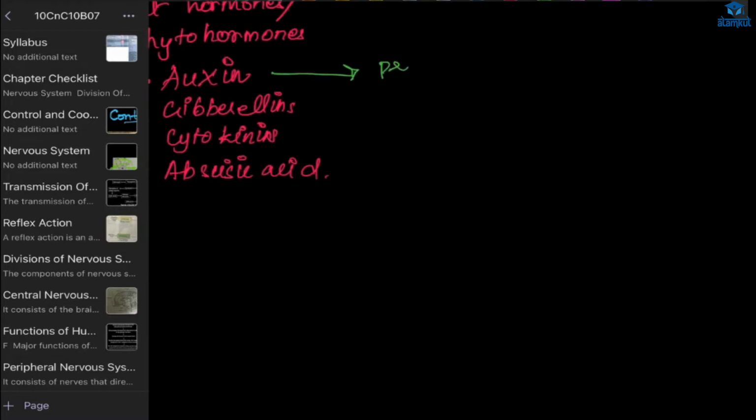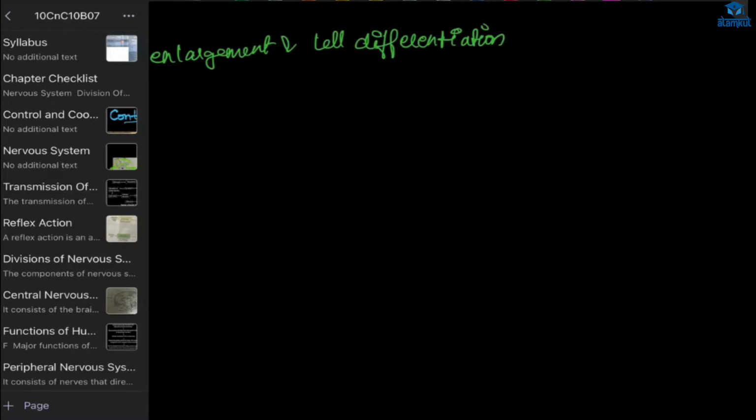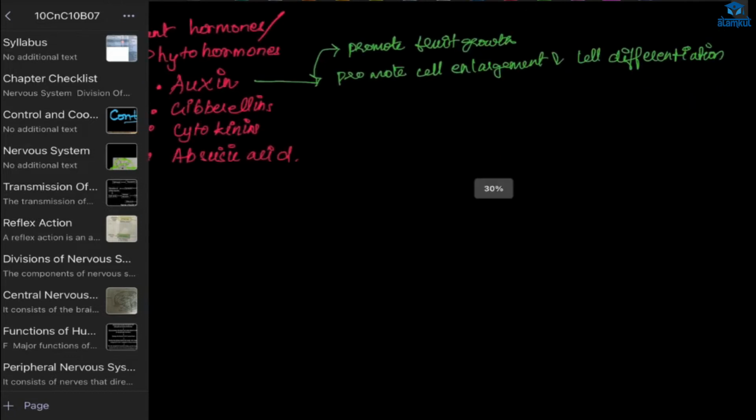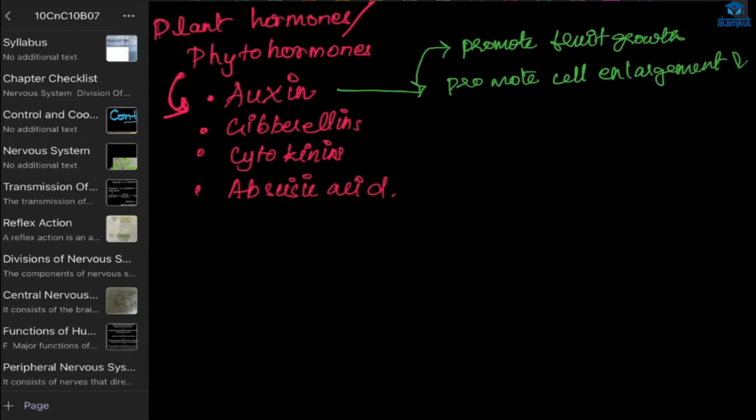It will promote cell enlargement and cell division also. Not cell division, cell differentiation. And one more thing, it promotes fruit growth. All the phototropic and geotropic responses it will also do. This is auxin, we learned about this. And where is auxin made? It is made at the tip of stem and roots.